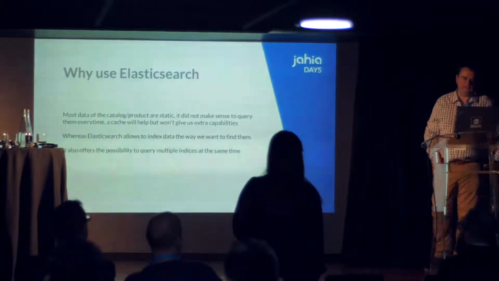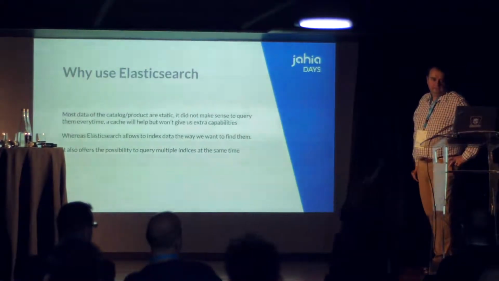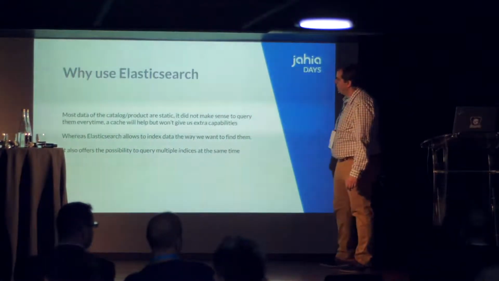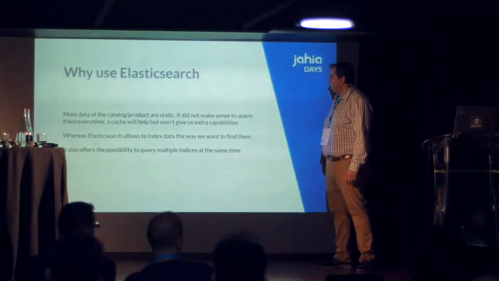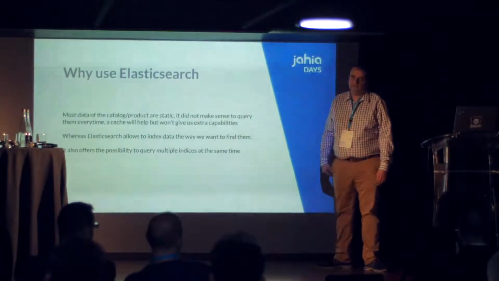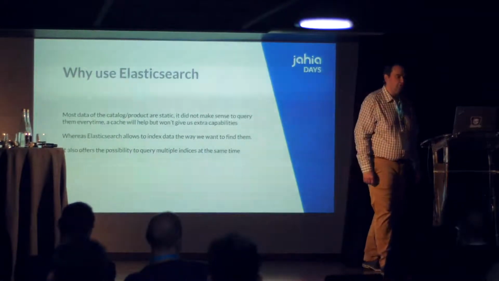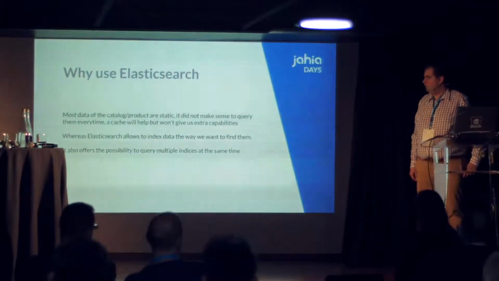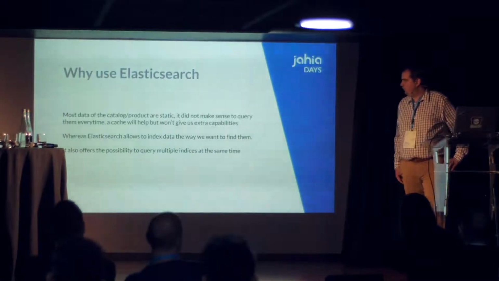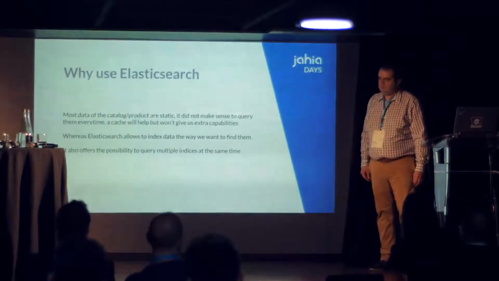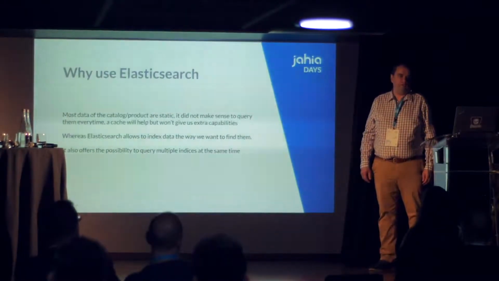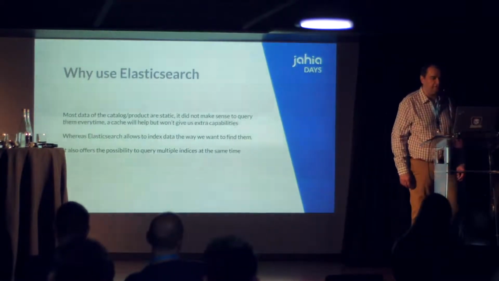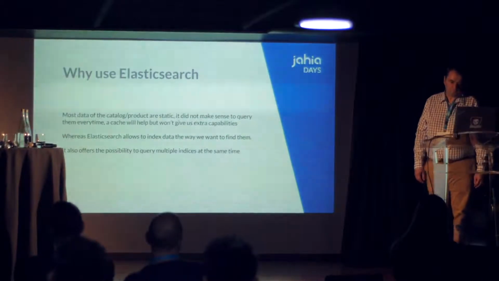So why use Elasticsearch in our case? Because most of the data, at least for the catalog and product part in a commerce platform, are static. So it doesn't make much sense to query them every time. You can use cache and avoid querying them all the time, but the cache won't give you extra capabilities, whereas Elasticsearch as a repository for those data is really powerful for this.